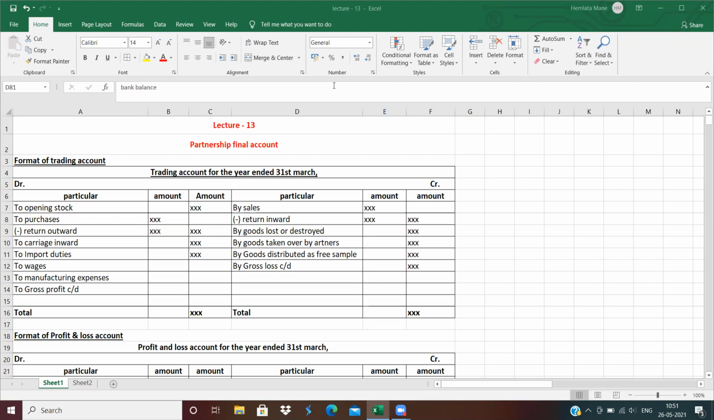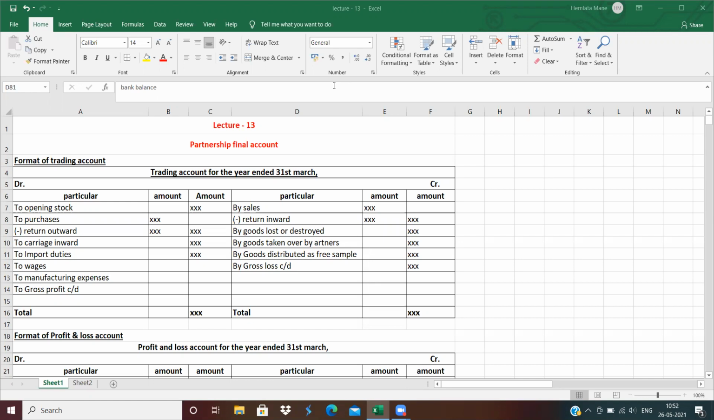In today's lecture, we will discuss the new chapter, that is Final Accounts of Partnership. All of you know what partnership means. Partnership means two or more persons coming together and starting a business. These are the partnership forms. The partners make some agreements between them, which is called a partnership deed. All of you know partnership business is registered under the Partnership Act 1932. This is the basic information of partnership.